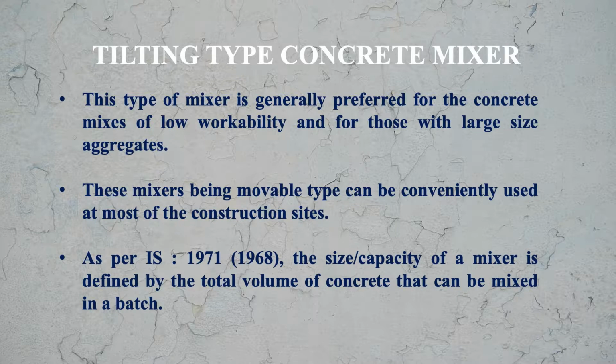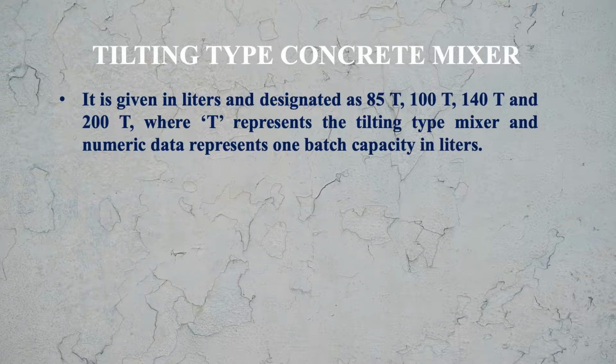As per IS 1971, the size or the capacity of a mixture is defined by the total volume of concrete that can be mixed in a batch. This defines the size of the mixture. It is given in liters and designated as 85T, 100T, 140T, 200T, where T represents the tilting type mixture and this number represents one batch capacity in liters.